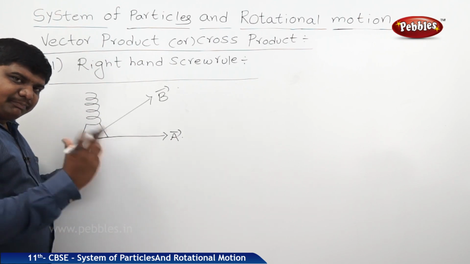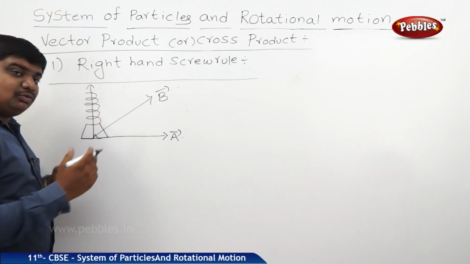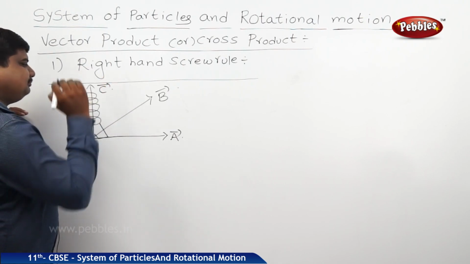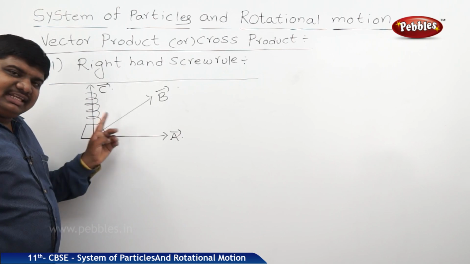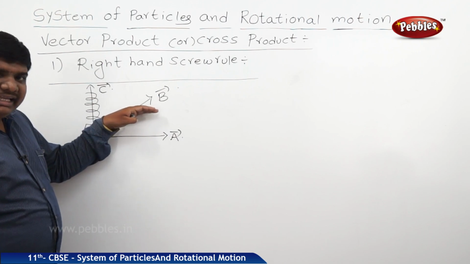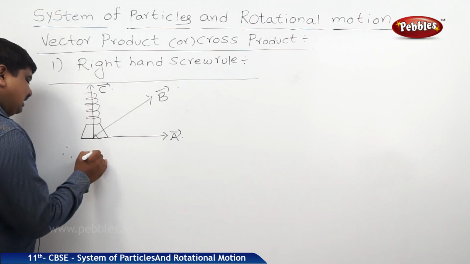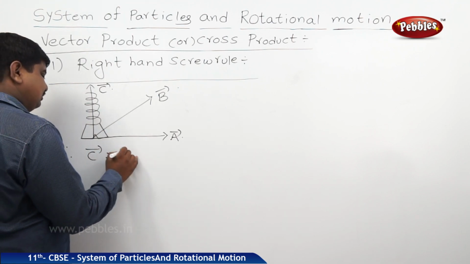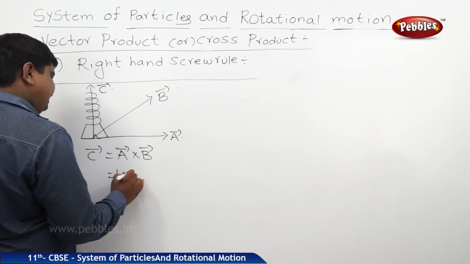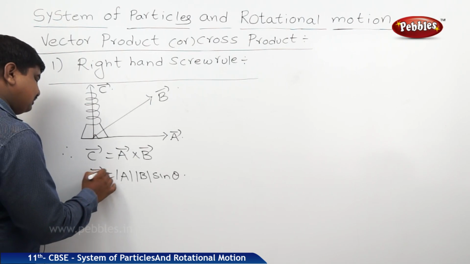If we apply the force perpendicular to these two axes, then the object will move exactly perpendicular to each other, maybe towards inside or outside. Let us write the resultant direction as C bar. So by using these three position vectors, nothing but the position of the horizontal, angle of the rotation and resultant displacement, we can relate them like this: C bar is equal to A bar cross B bar. So it is mod A into mod B sine theta is equal to C bar.